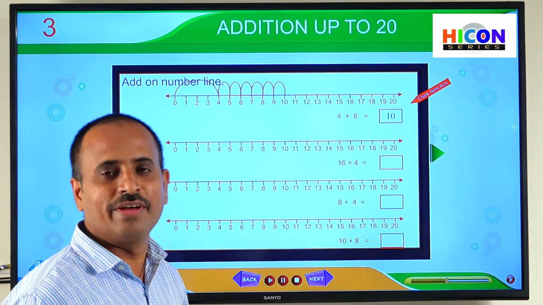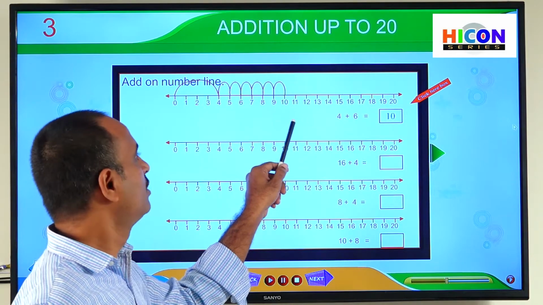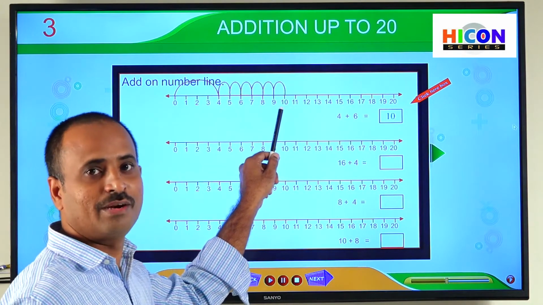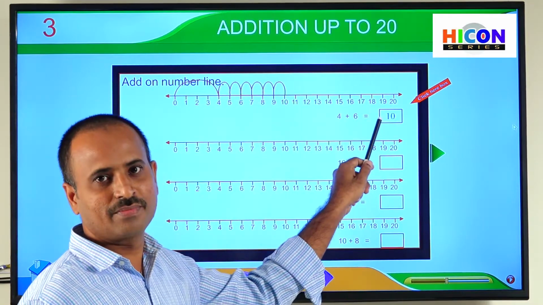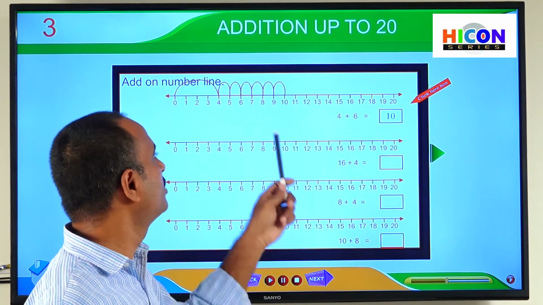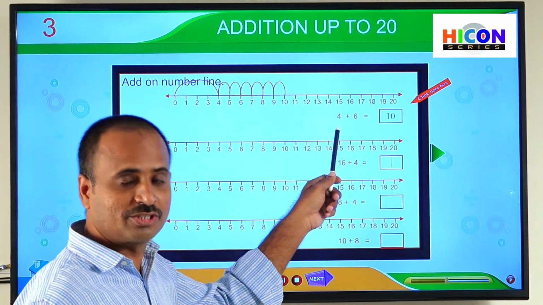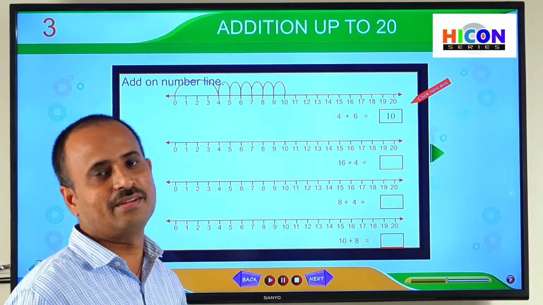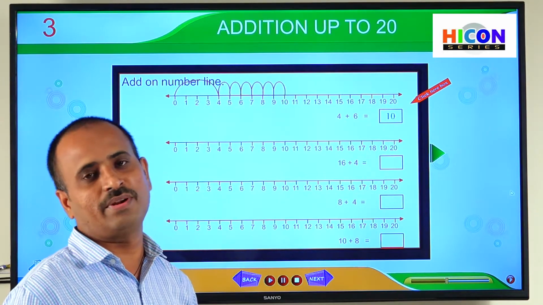The number where we have reached after moving the steps is called the sum. So we have reached finally the number 10 on the number line. So here 10 is called the sum. In this way, we can do addition on the number line. First we have to move to the first number starting from 0 on the number line. The second number represents the number of steps we have to move on the number line.